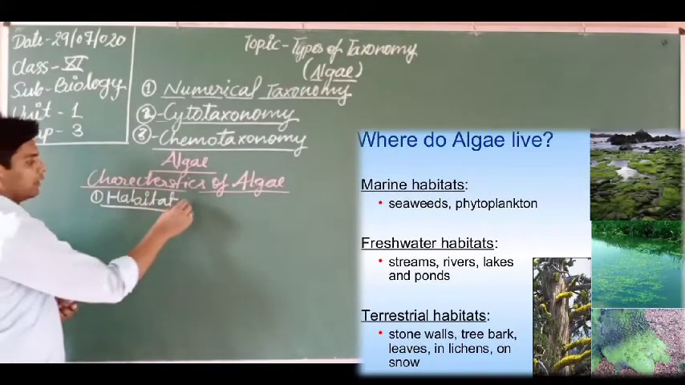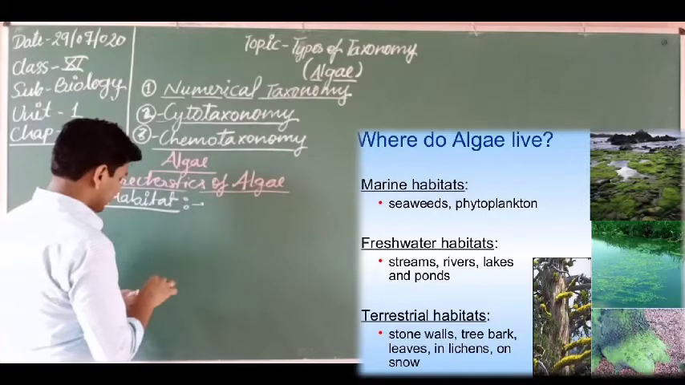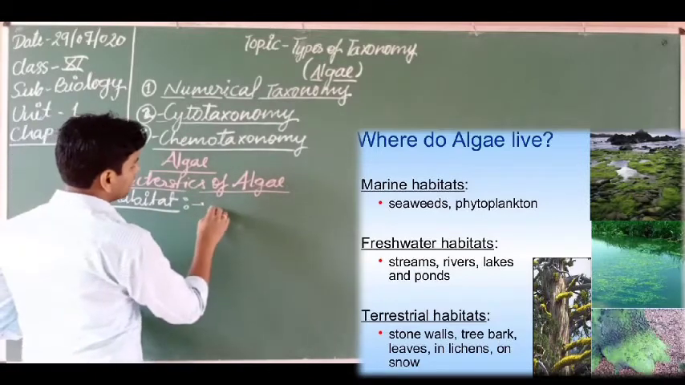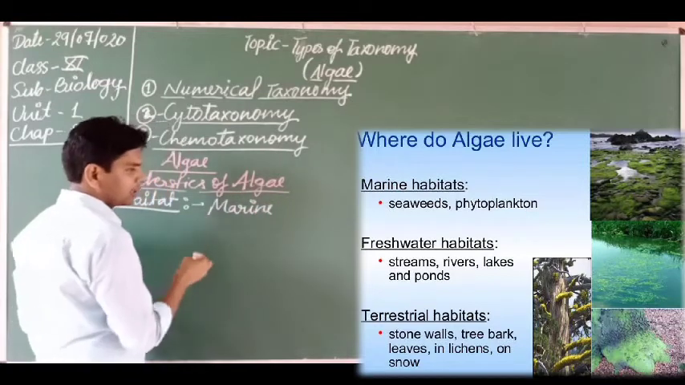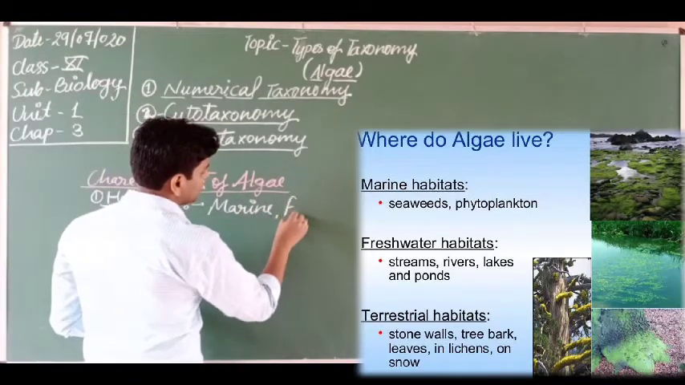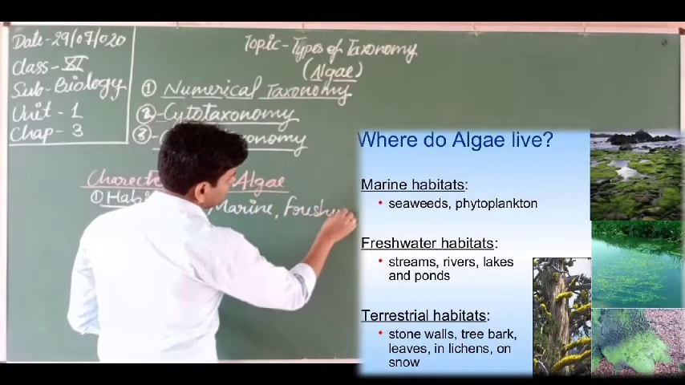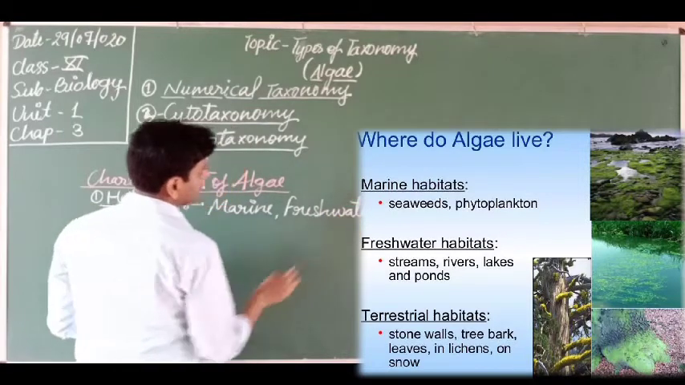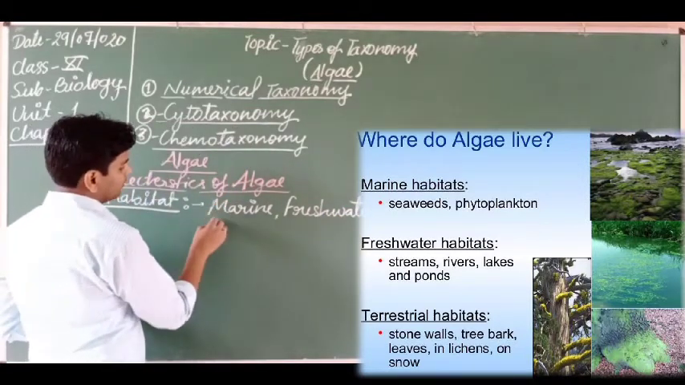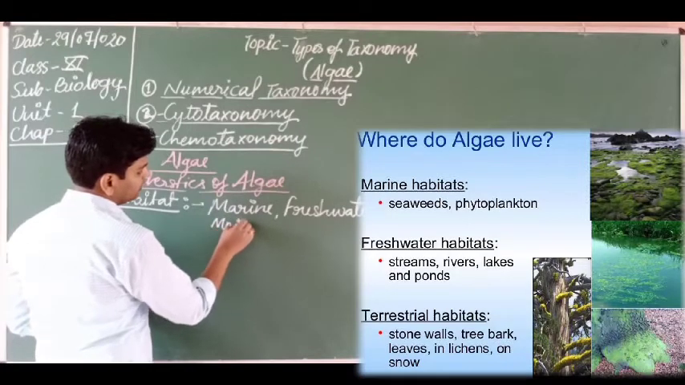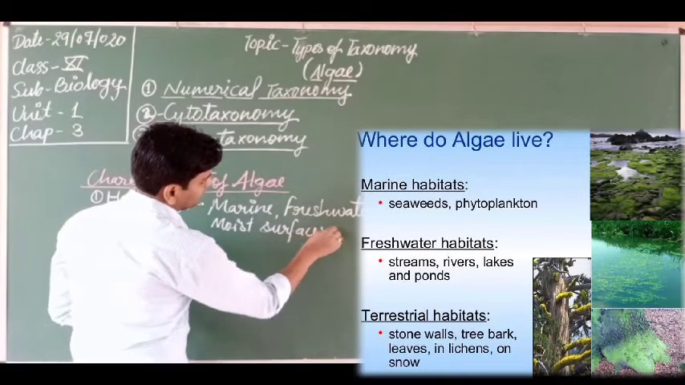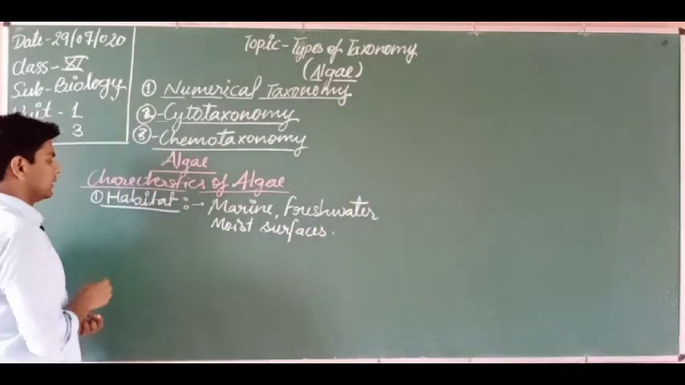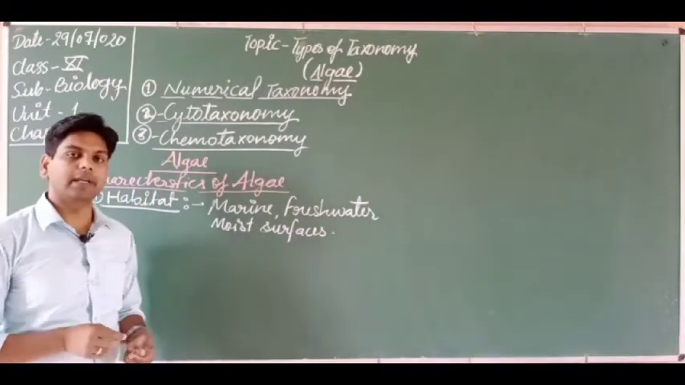So you know, algae can exist in marine habitat, next, freshwater habitat, and moist surfaces. Got it? So these are the habitats of different types of algae.